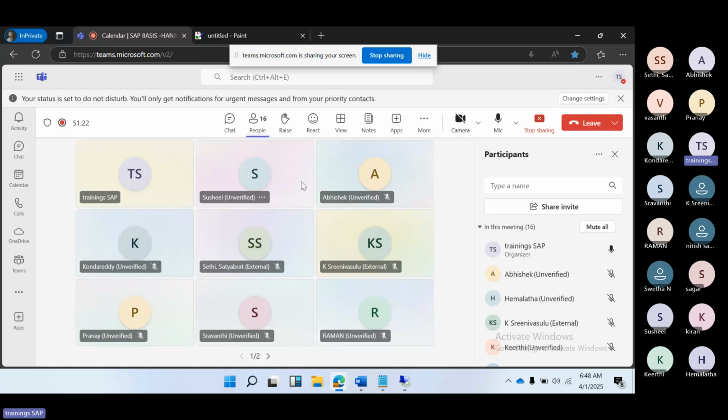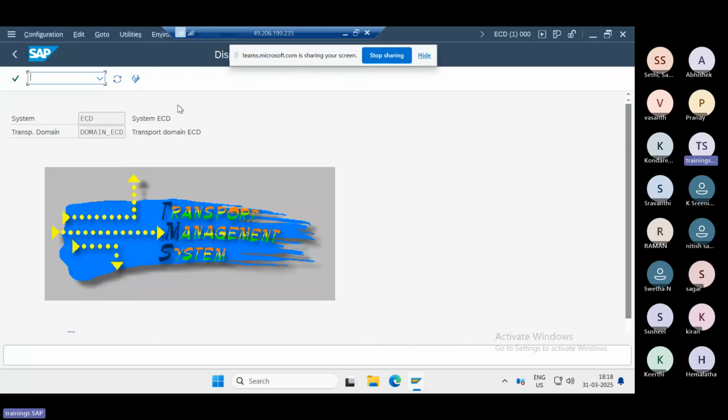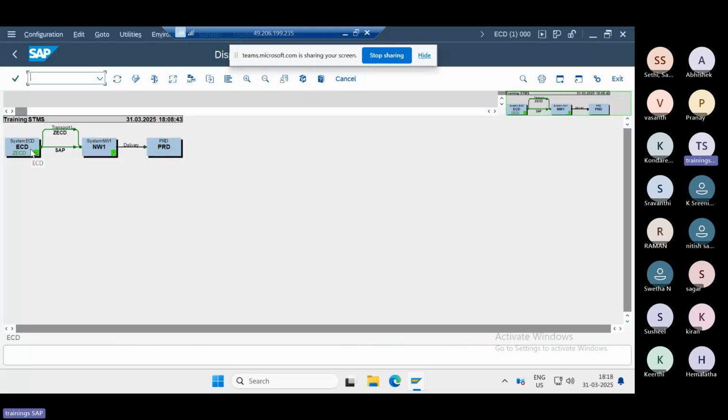Layers come from development only. If we go to STMS, these layers are development only. Why? Because all the development happens there. Will you do development in the sandbox? No, right? Only in development. So we have only one layer here.